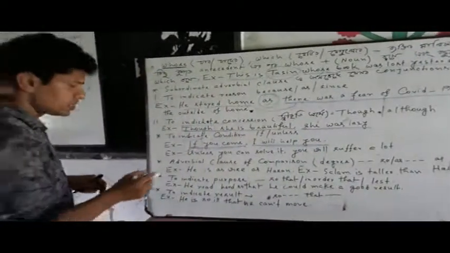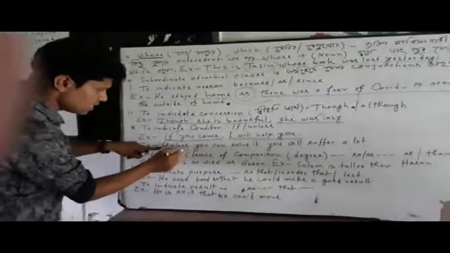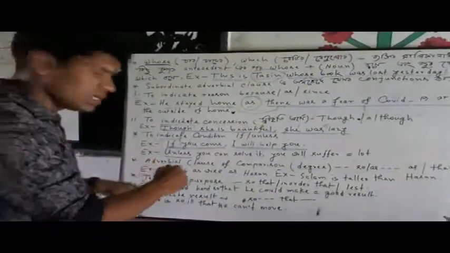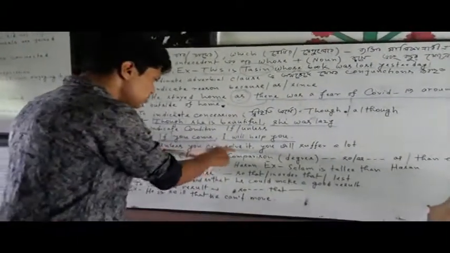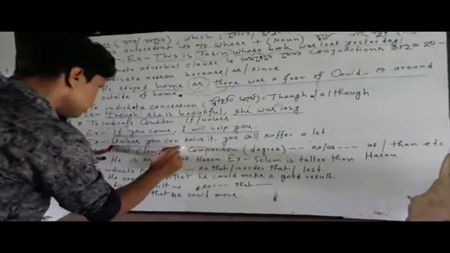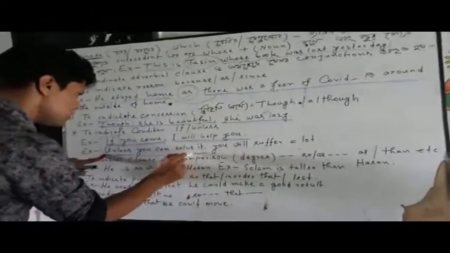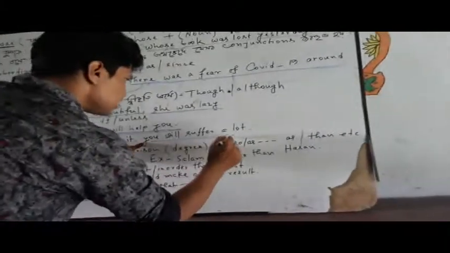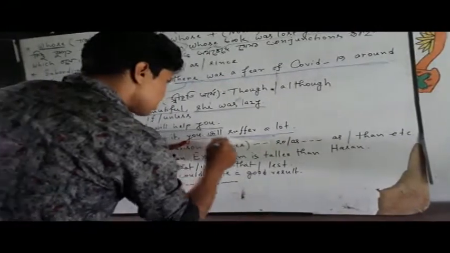Okay, just as I told you before that unless is the negative conditional conjunction. So in case of unless, you see, unless you can solve it, you will suffer a lot. So this is the subordinate clause. You see, unless you solve it, this part is subordinate, and you will suffer a lot. This is independent. It is not subordinate.